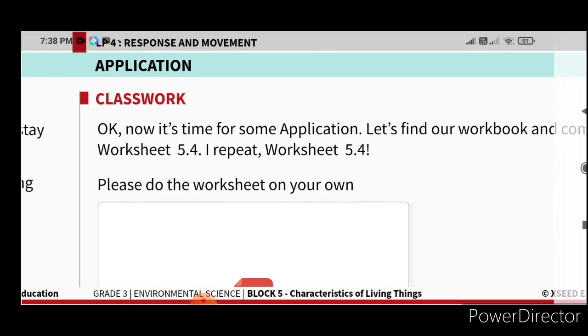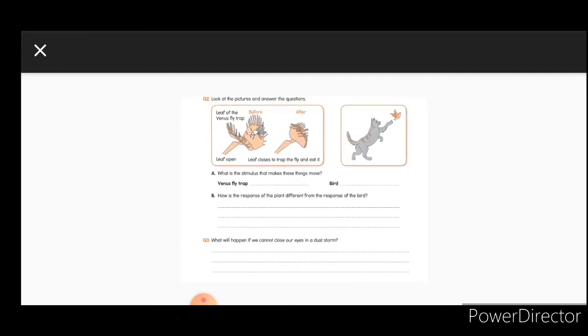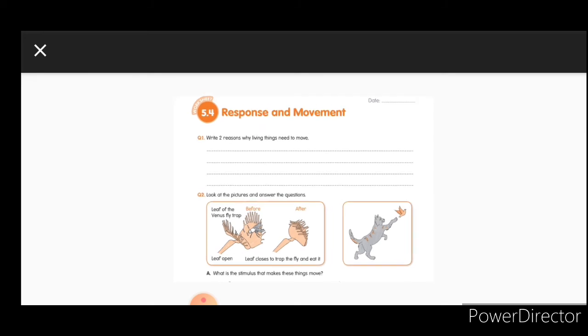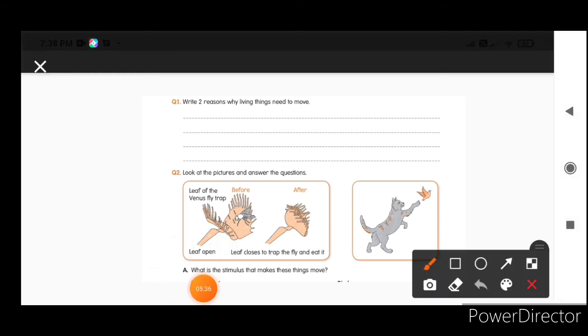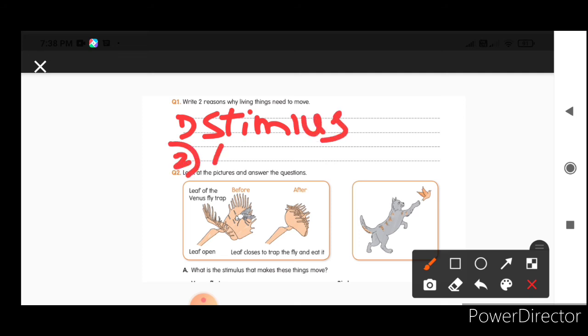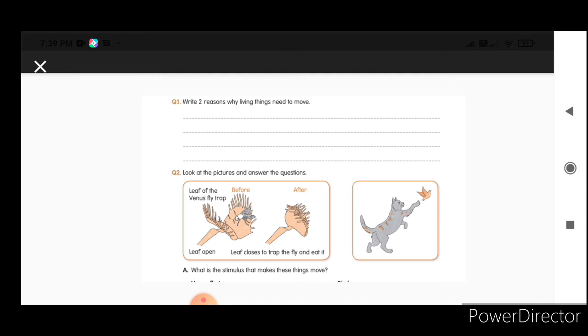And now we will see the worksheet questions. What are the worksheet questions given in this chapter? The first one: write two reasons why living things need to move. Why are living things moving? Just now we discussed that living things are moving to respond to the stimulus. In search of food they are moving. These are just hints I am giving, children. By using these hints, you need to complete your answer, right?